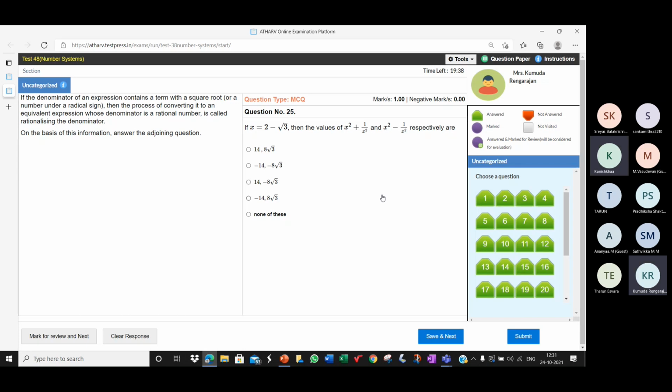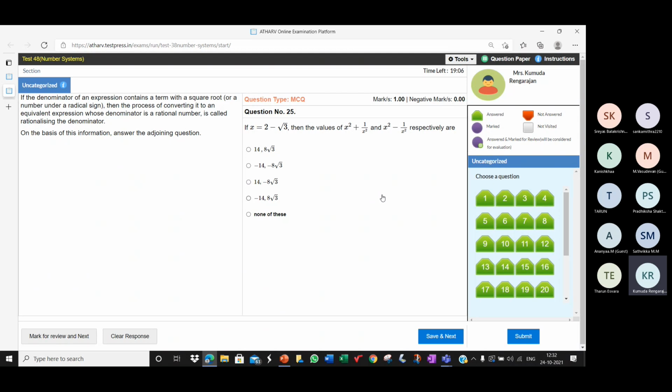How does x square minus 1 by x square look like, children? Related to an identity. A square minus b square, ma'am. How do you factorize a square minus b square? x plus 1 by x into x minus 1 by x. Very good. So x square minus 1 by x square is the product of x plus 1 by x and x minus 1 by x.